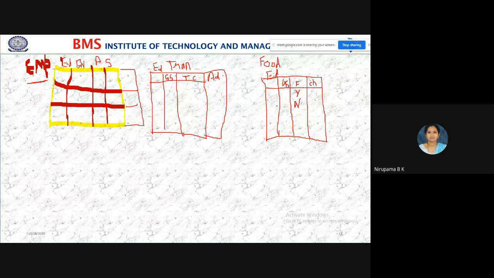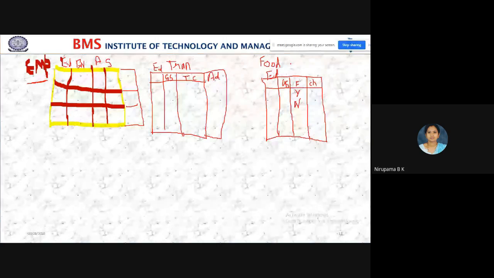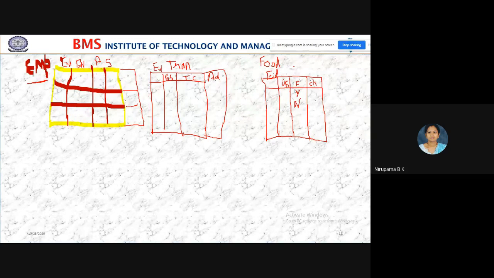Yes, students, if you observe here, the complete table, the entire table, has the information of each employee. Whereas the second table has the information only about the transport, for those who want to avail the college transport or the organization transport. And the third table contains the information of those who want to take food from the college or the organization. They have to pay and they have to take. So the details are present here.